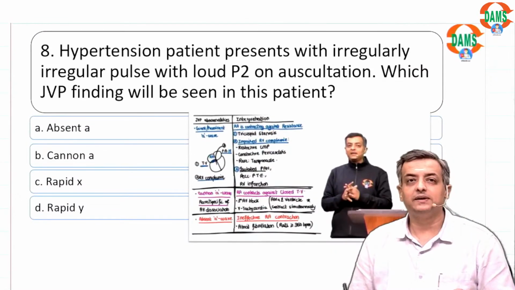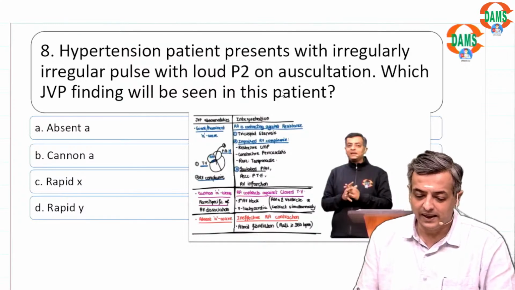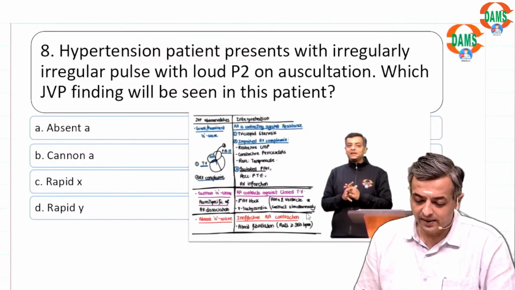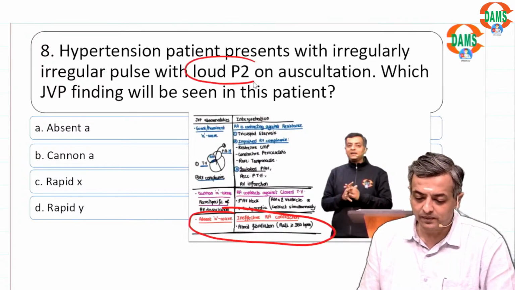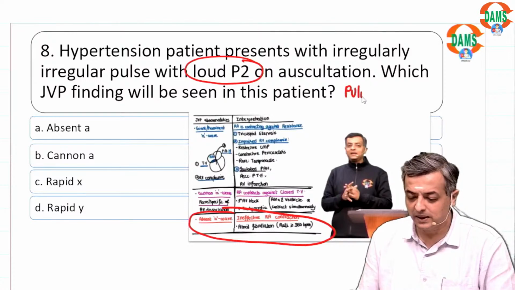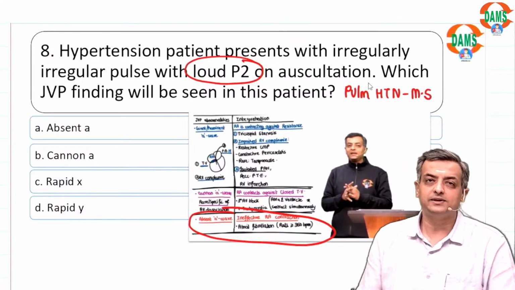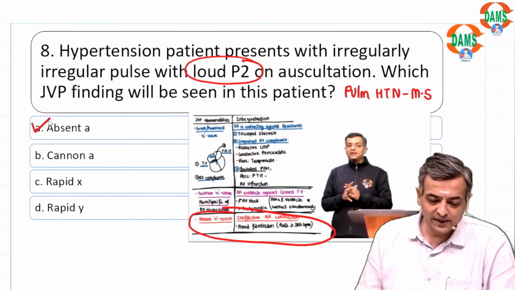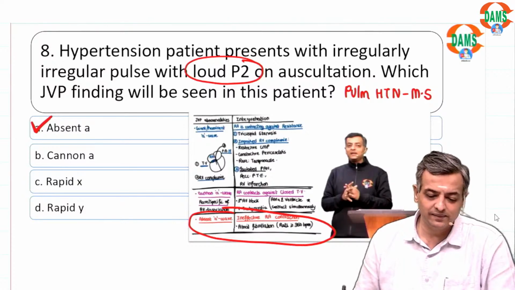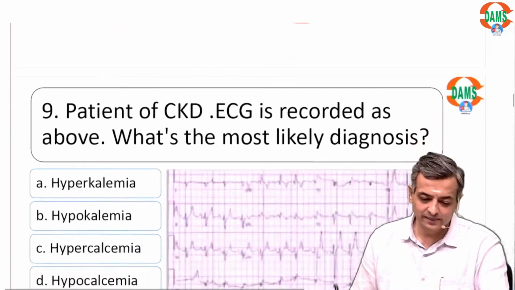Hypertensive patient with irregular pulse. So the patient probably has atrial fibrillation, and a loud P2 indicates pulmonary hypertension, so probably the patient is a case of mitral stenosis. In mitral stenosis, the irregular arrhythmia is atrial fibrillation, so we are going to get absent A wave on the JVP.